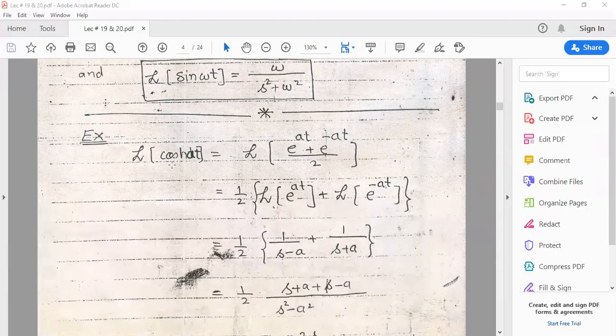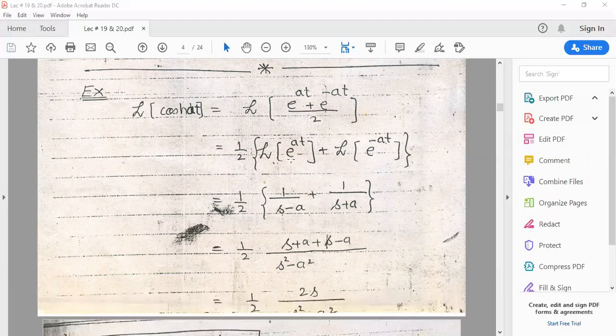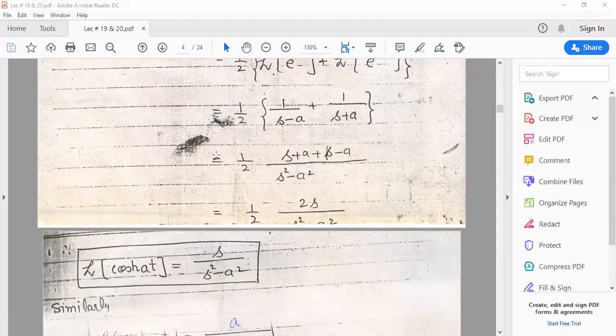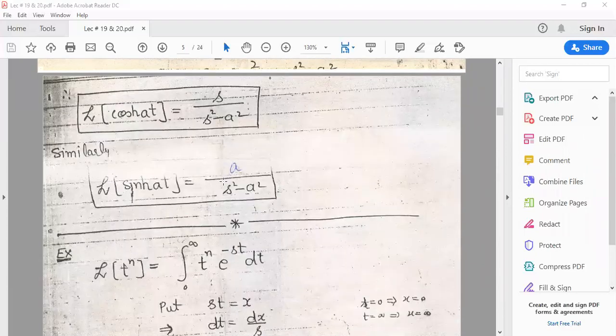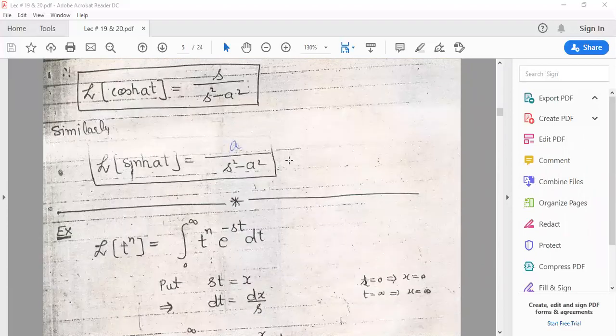The next example is cos hyperbolic at. You know, cos hyperbolic at can be written in this form, and since L is a linear operator, when we operate term by term, we get the Laplace transform of e power at and e power minus at. By using the formula which we have already proved, we can easily obtain the Laplace transform of cos hyperbolic at and sin hyperbolic at. This is your assignment, take it as homework.